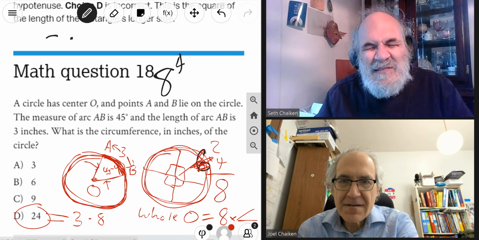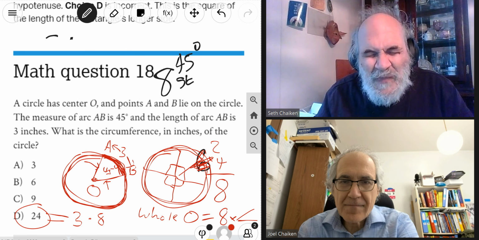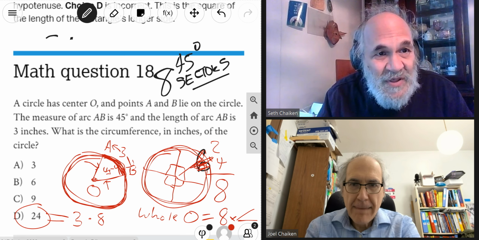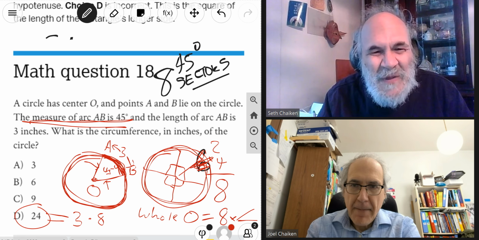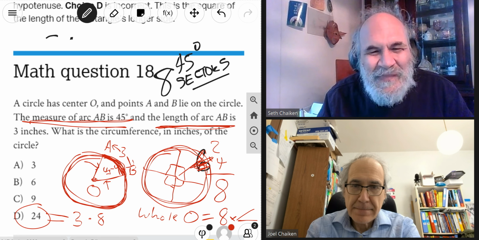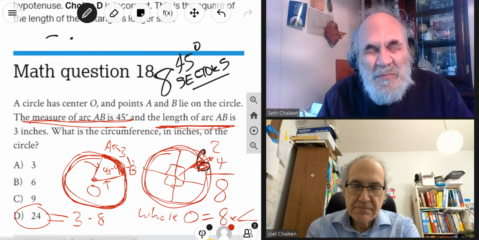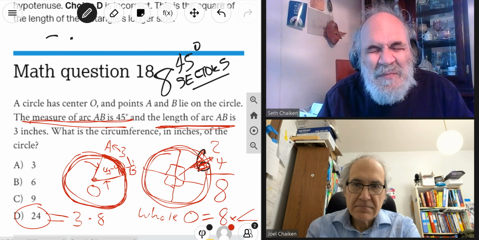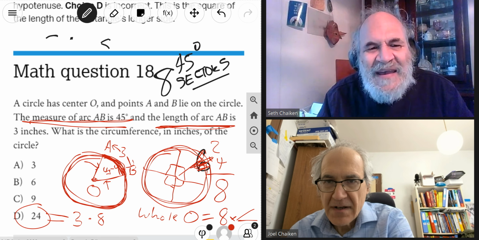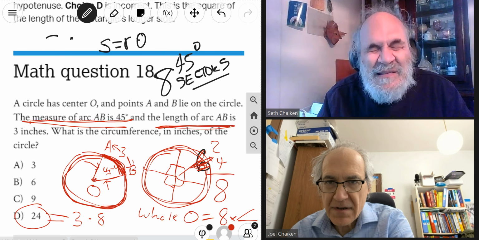Once you learn about the relationship between the measure of an arc of a circle and the length of the arc, that the length of the arc is proportional to the angle measure of the arc. The more angle there is, the more length there is.